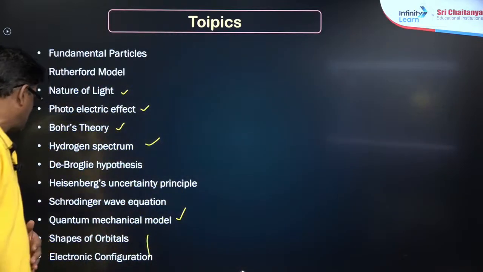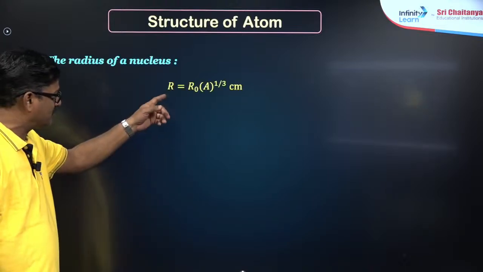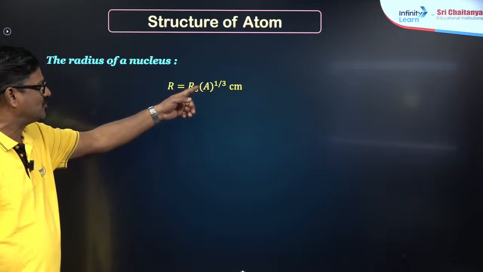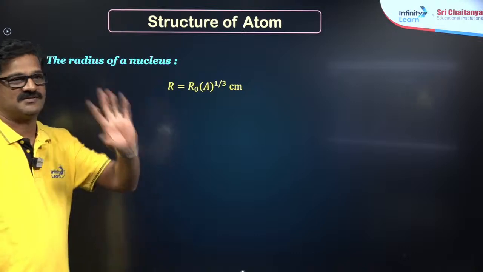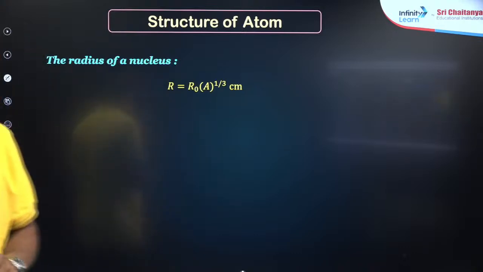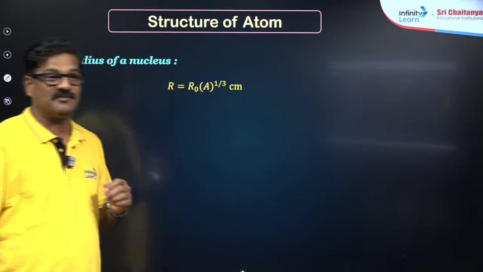Now let's talk about structure of atom. The radius of the nucleus is in the range of R = R0 A^(1/3), right? A is the atomic mass number, and the radius is in centimeters. This is derived from the Rutherford atomic model.